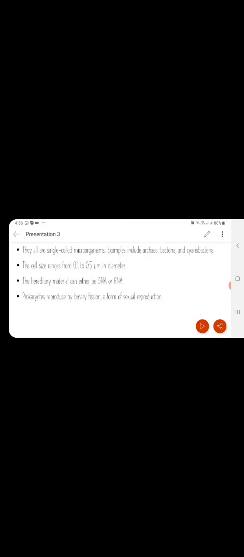But there are, for nuclear reorganization and for the improvement of the strain, they sometimes, under some conditions, undergo sexual reproduction that is called conjugation. So at the 10+2 level, you might have studied conjugation in paramecium.